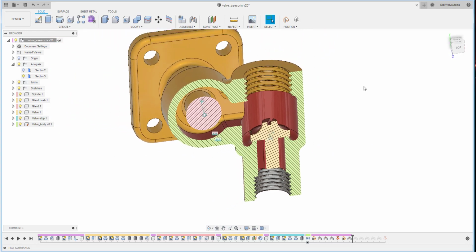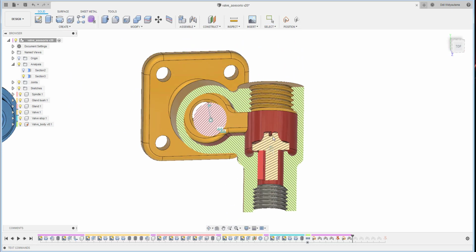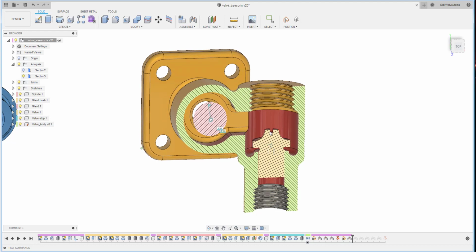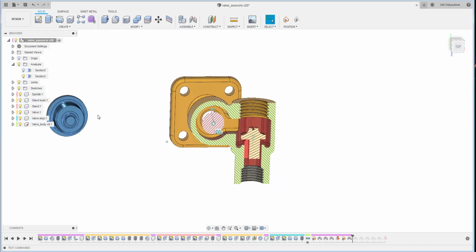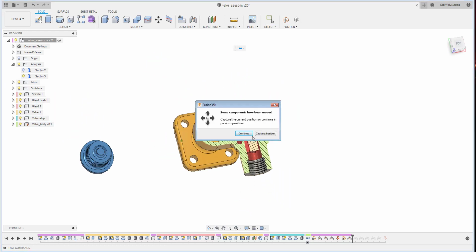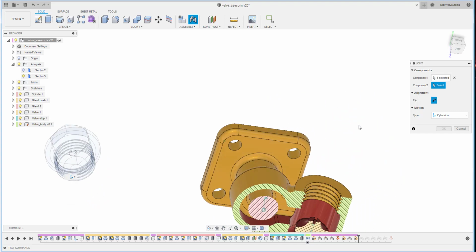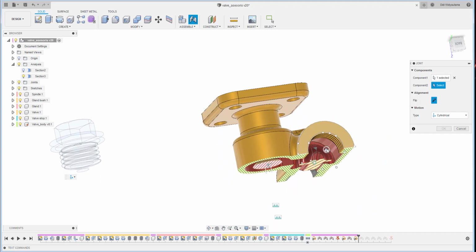Okay, and then I also can adjust the height of this valve within this particular part. Here is a valve stopper. That one, I put it over here.